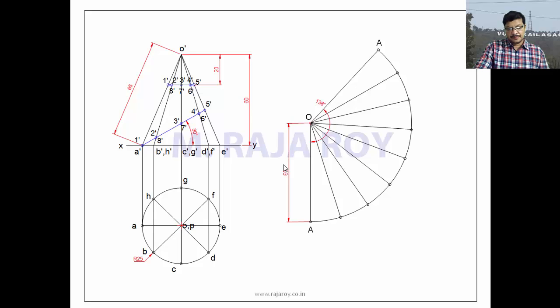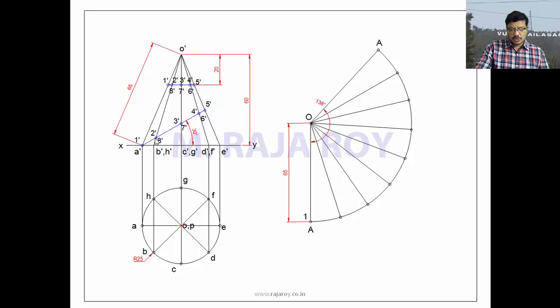Next, how to transfer all these points onto the development. You have to transfer these 8 points onto the development. So first I transfer these 8 points onto the development.